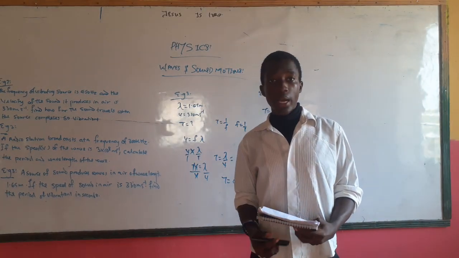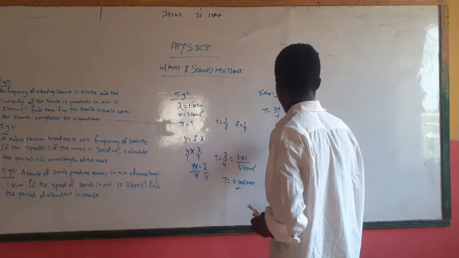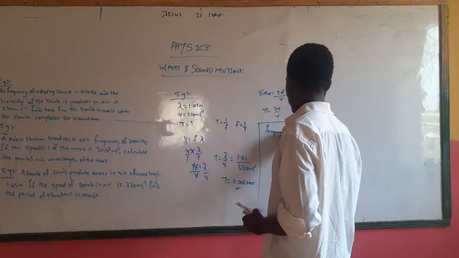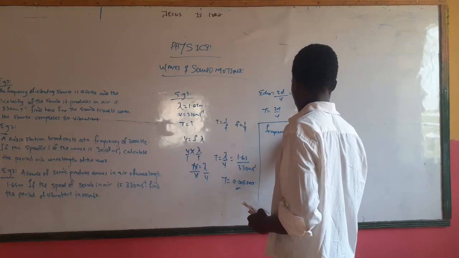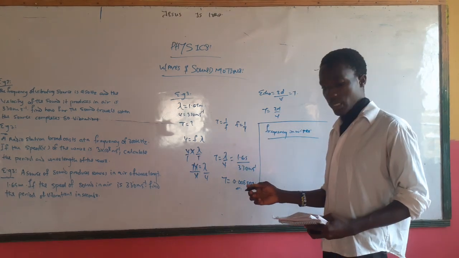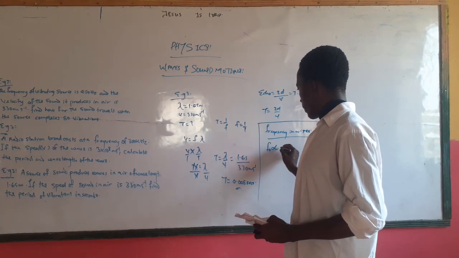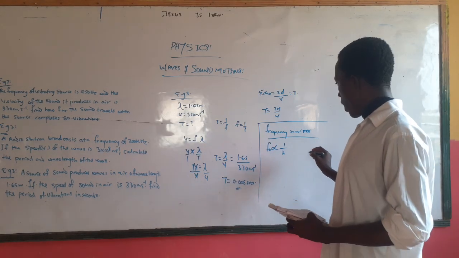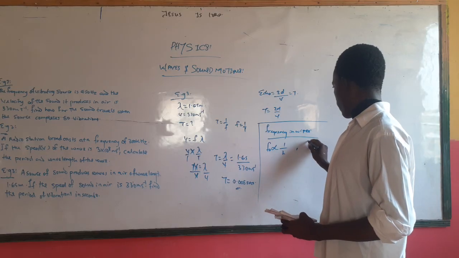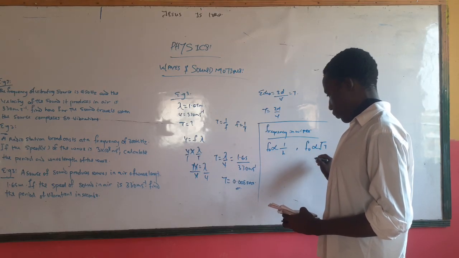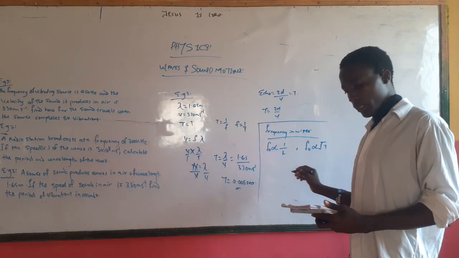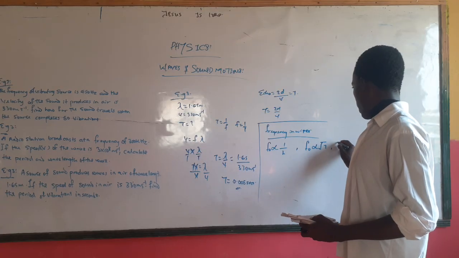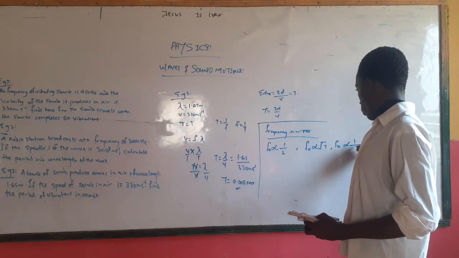So frequency in wires is given as F0, which is proportional to length. Let's have this: frequency in wires. You may not understand this now, but you will. F0 is inversely proportional to the length, directly proportional to the square root of tension, and also inversely proportional to the mass. So F0 is inversely proportional to the square root of the mass.